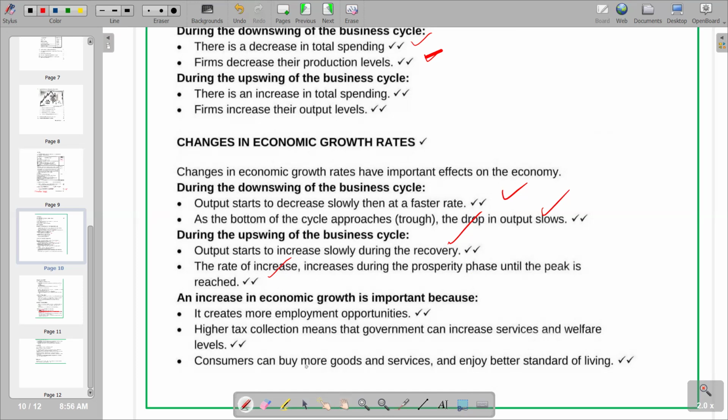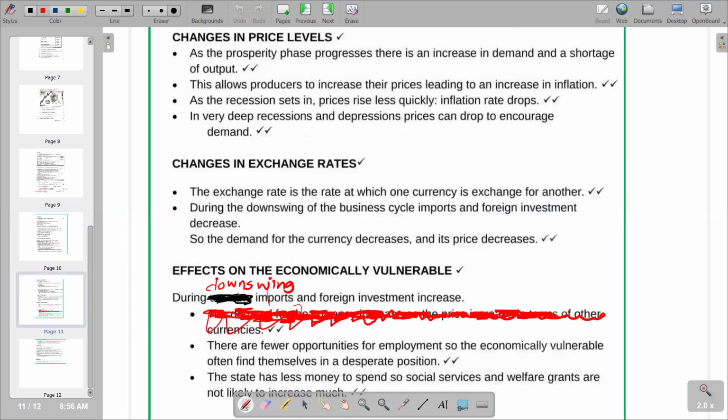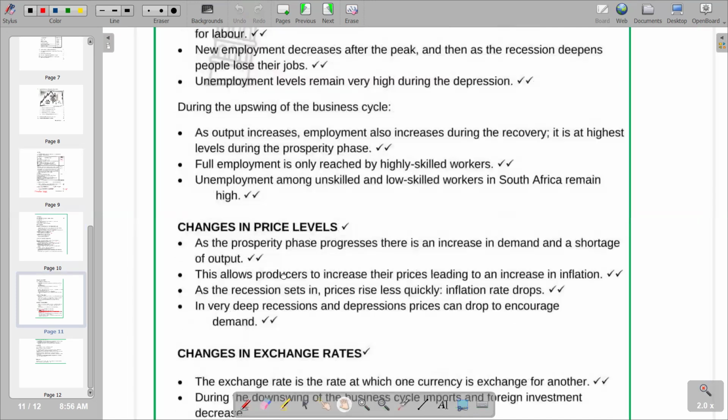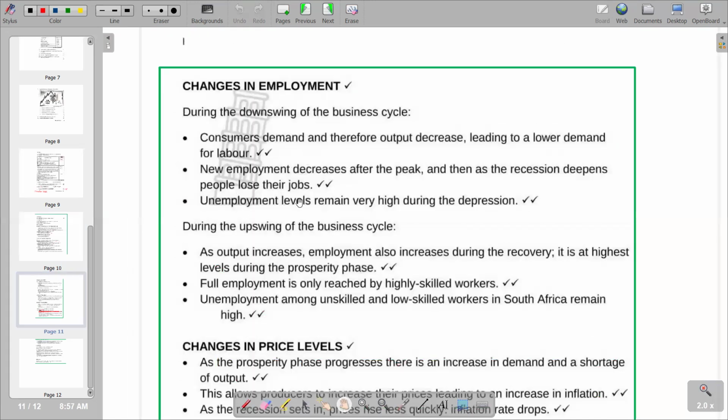So we go to the next point, which says consumers can buy more goods and services and enjoy better standards of living. So that is under when we are having economic growth. Those are the benefits. So we go to the next part of the answer section. Now we are looking at changes in employment. Changes in employment, obviously, we are looking at during the downswing and during the upswing. But during the downswing, we are going to see employment decreasing because that's when we are having higher cost of production.